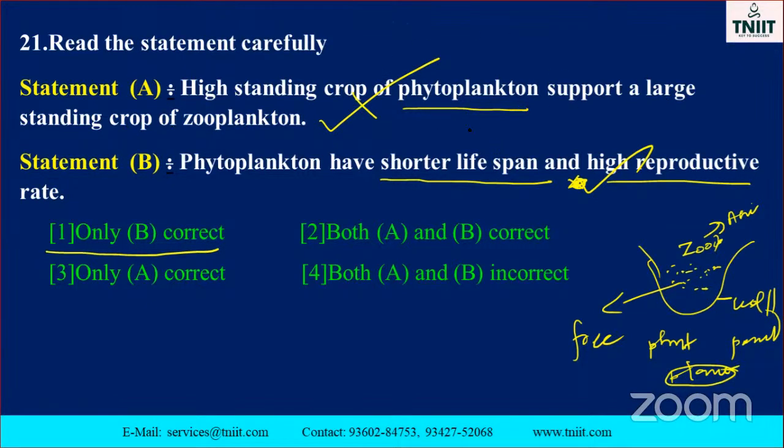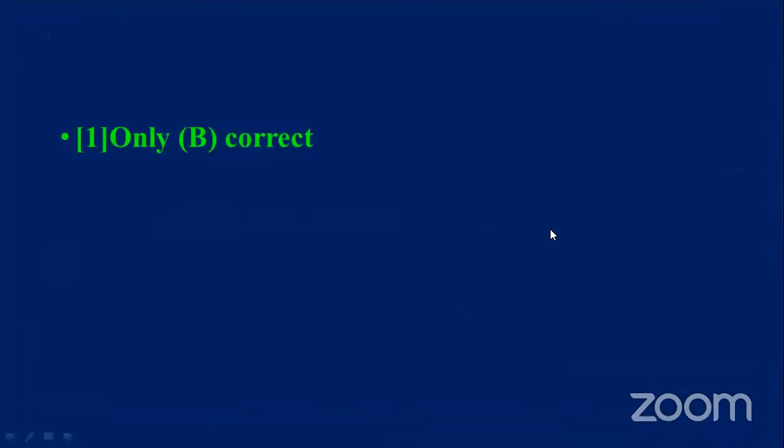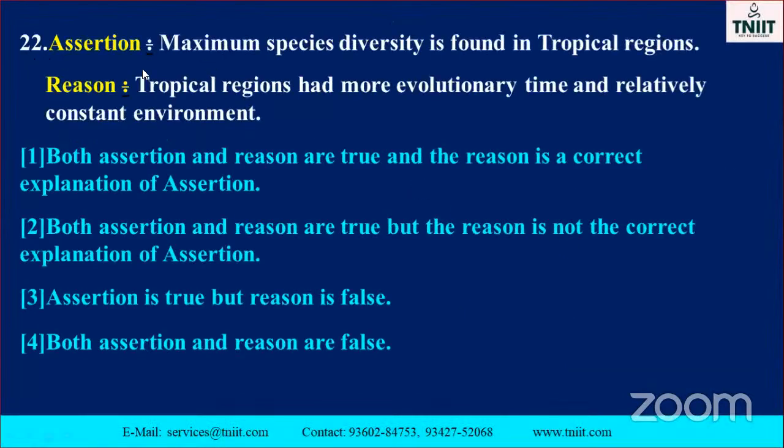I told you yesterday, last class. Phytoplankton is short, and the zooplankton is the large one. Okay, it's a reverse manner. But here the phytoplankton have short lives and also a high reproductive rate. Then only the zooplankton will survive. So this one is the correct answer. So the remaining three are wrong answers. Okay, go to the next one. See, only B is the correct answer. This one we already discussed.